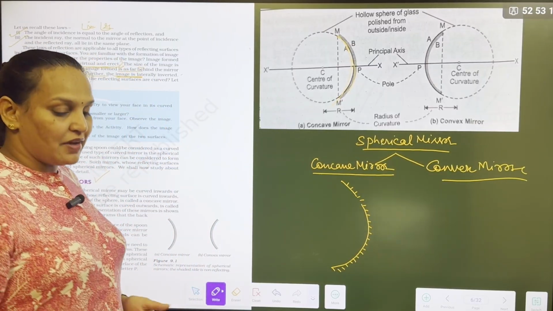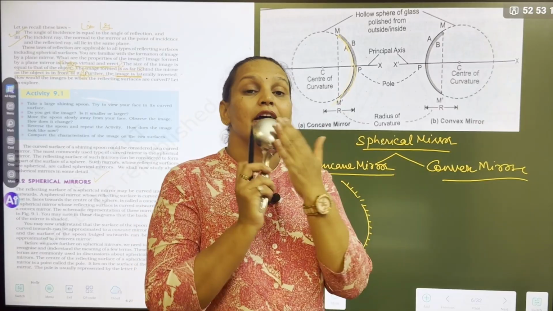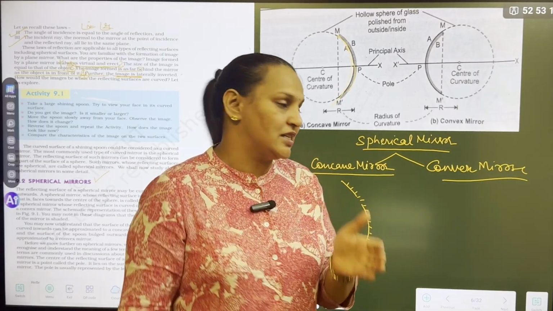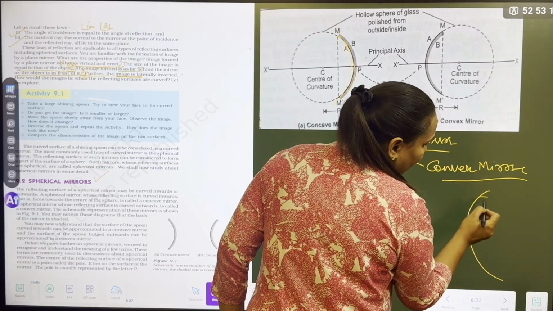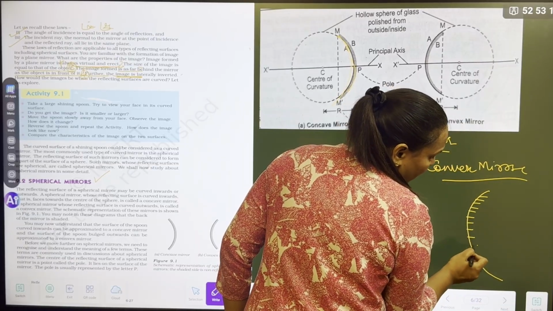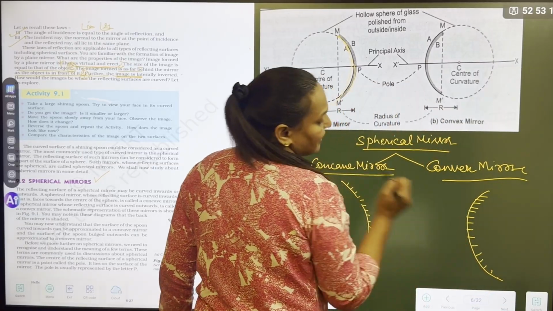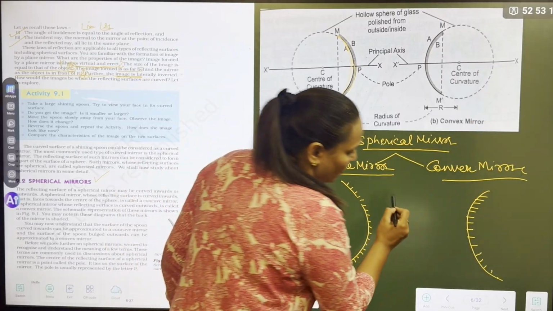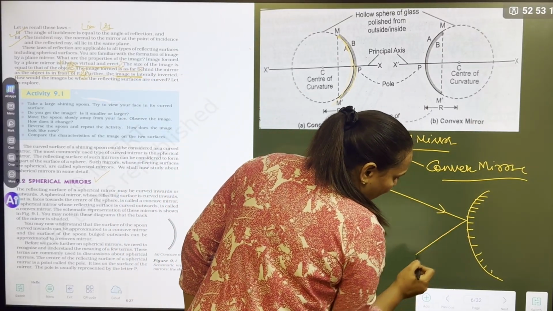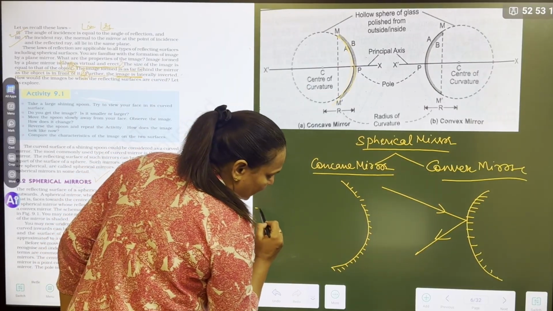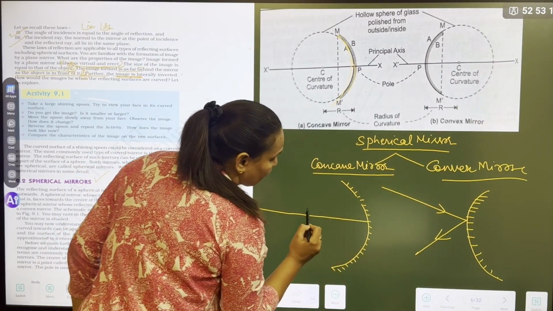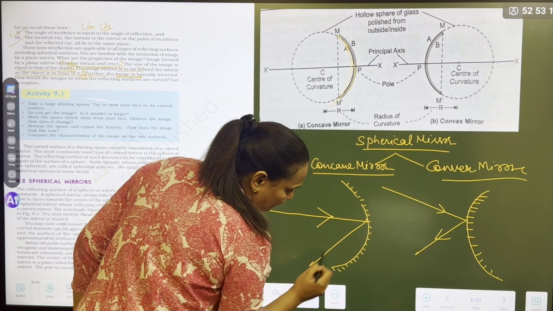But how do we draw a convex mirror? What I showed you, the reflecting side is the bulging side. So we will make a letter C and the deep side is coated. So this bulging side is the reflecting side. So rays will come here, strike and come back. Whereas in a concave mirror, they will go deep in a cave, they will hit here and they will come back.